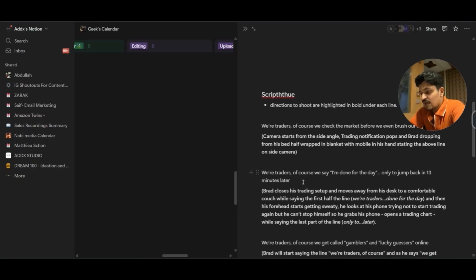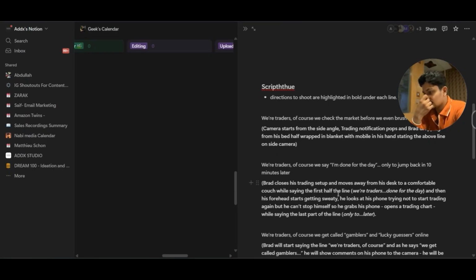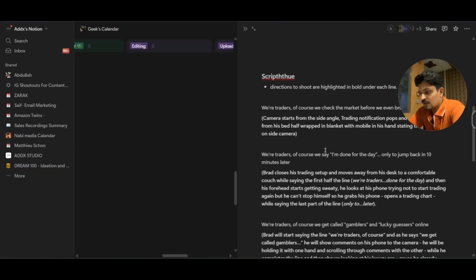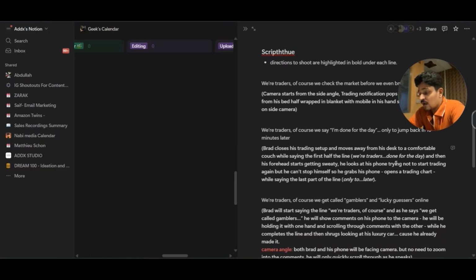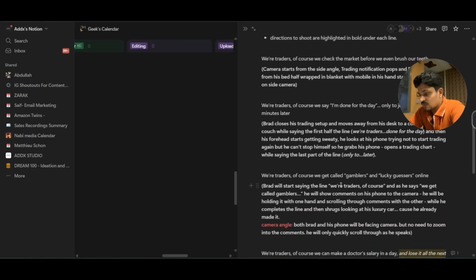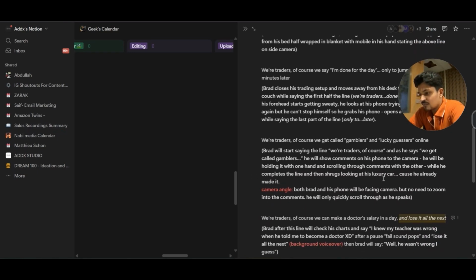The second scenario is: we are traders, of course we say I'm done for the day, only to jump back in 10 minutes later. And I've also added some scenes right here, because for Trading Geek we needed some directions as well. So I've added some pointers on how you're going to actually record the shot. The third line is: we are traders, of course we get called gamblers and lucky guesses online. This is something that has been happening a lot, so I've added this line right here.